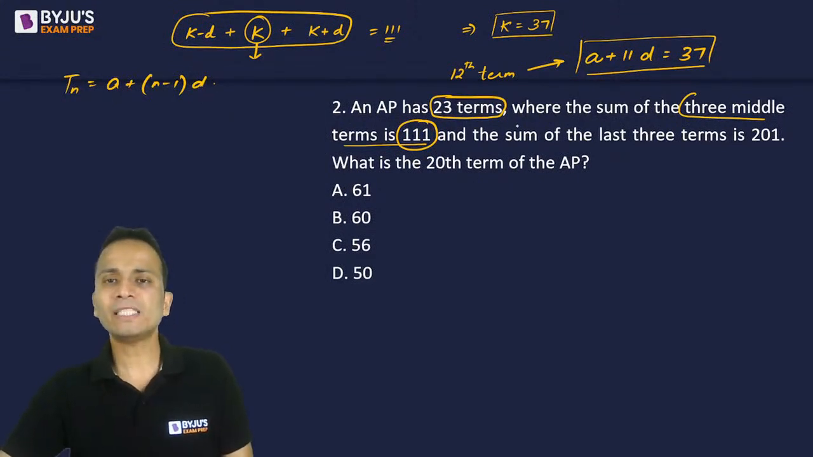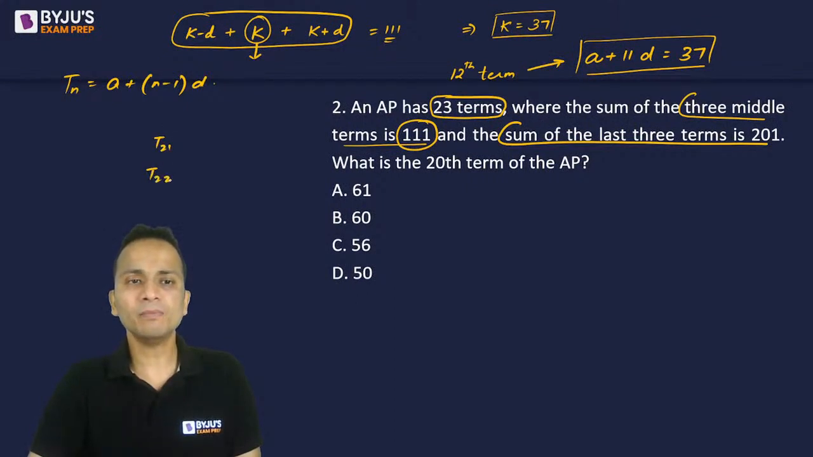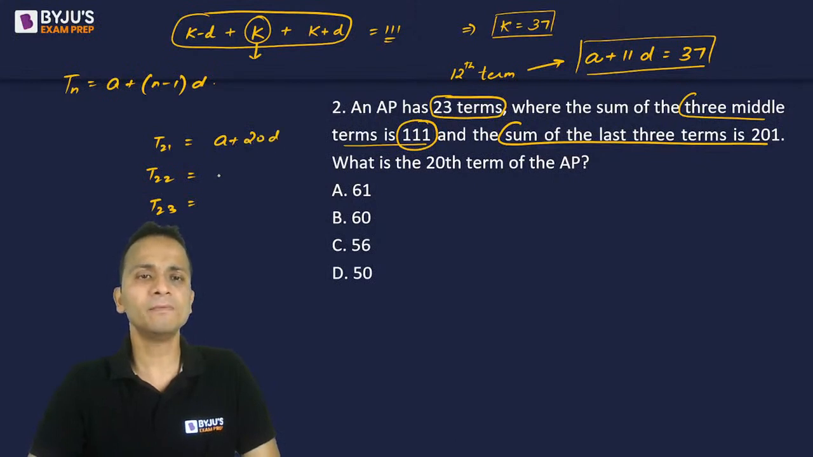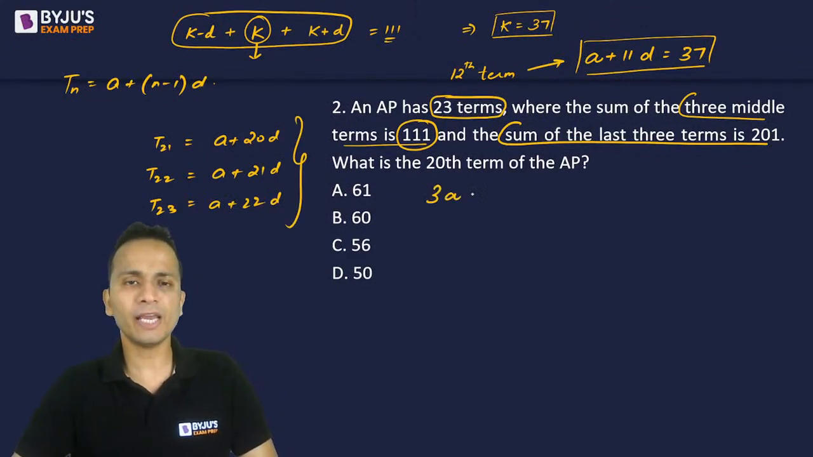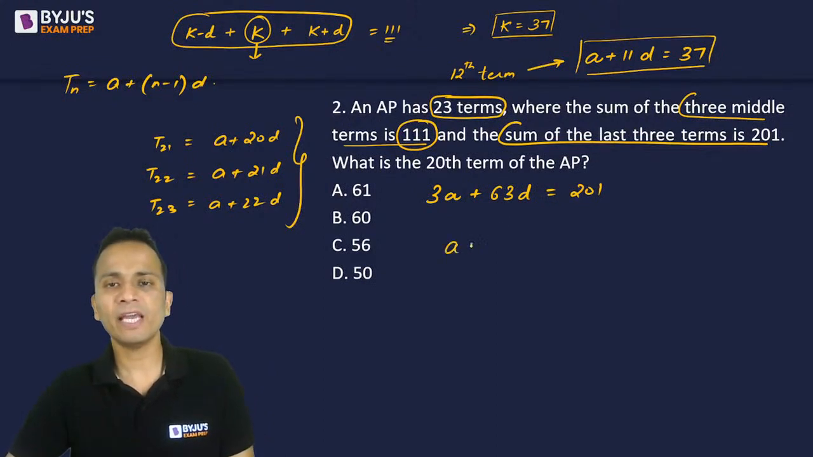Done. Now the next is the sum of the last three terms, that means the 21st term, 22nd term and 23rd term. Let me add all of them. It will be a plus 20d, a plus 21d and a plus 22d. The sum of these three, that means 3a plus 63d, is given as 201. Taking 3 common, I will get a plus 21d is equal to 67. This is another equation.